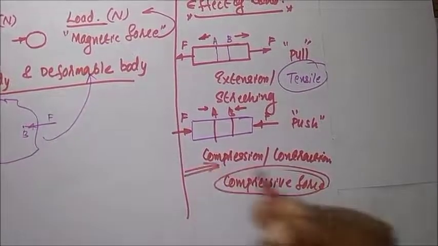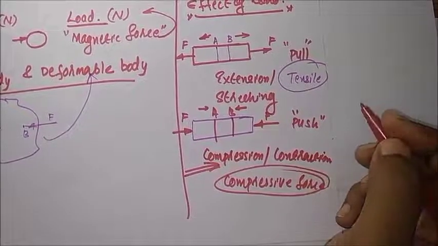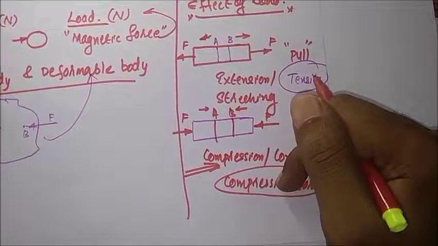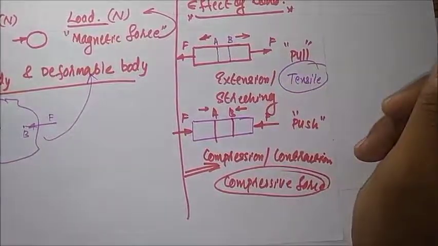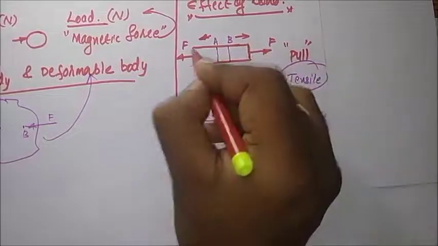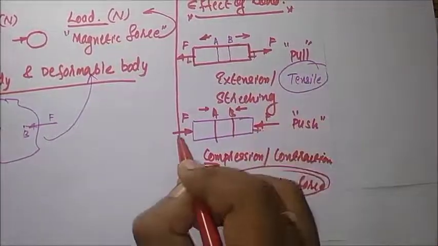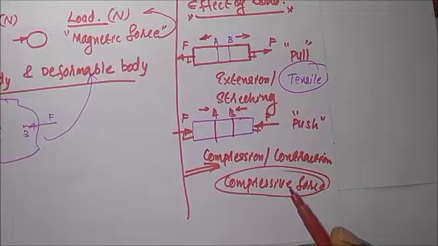Both tensile and compressive forces are normal forces, because they act normal to the surface. Therefore, compressive force and tensile force are also known as normal forces.